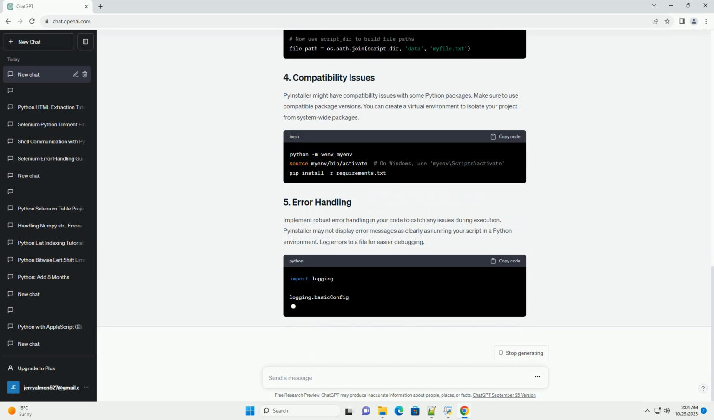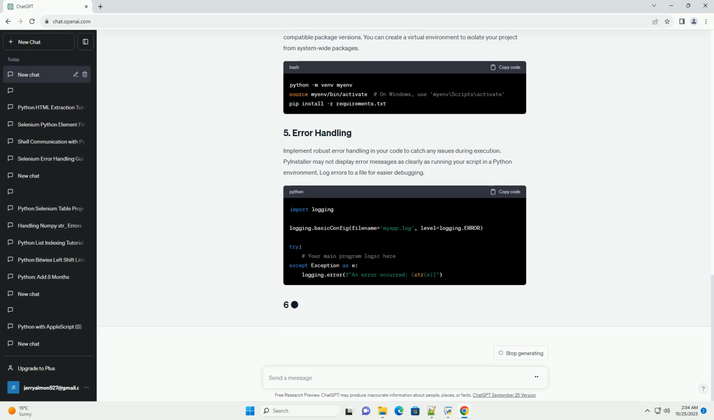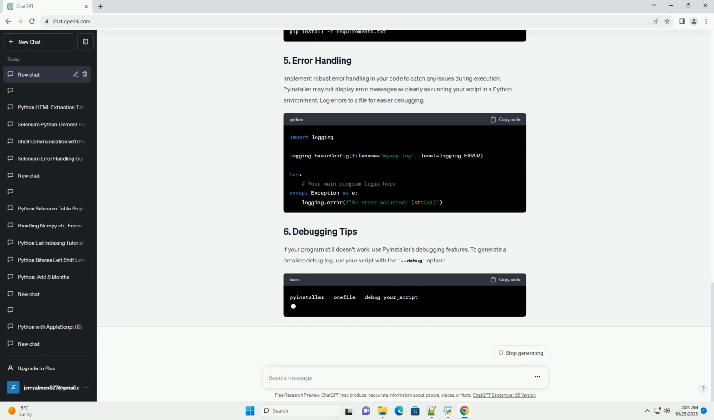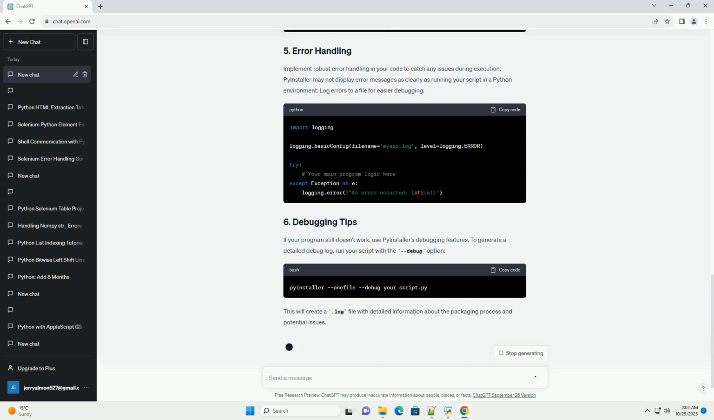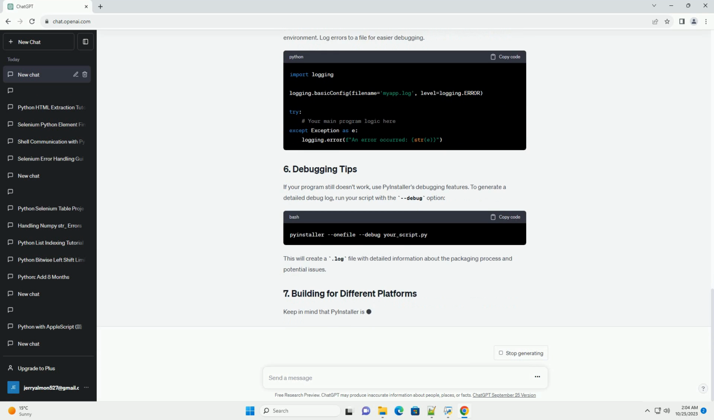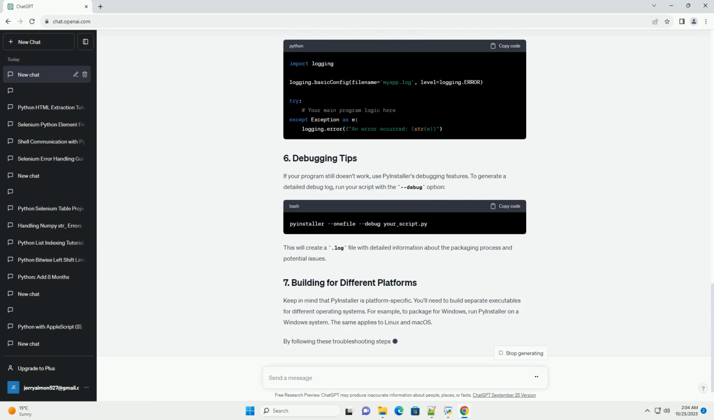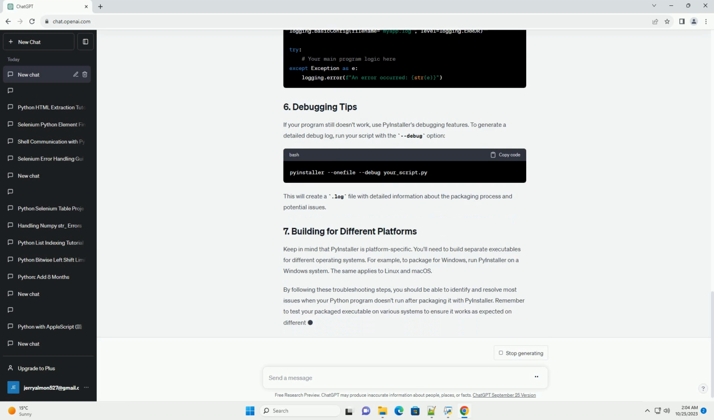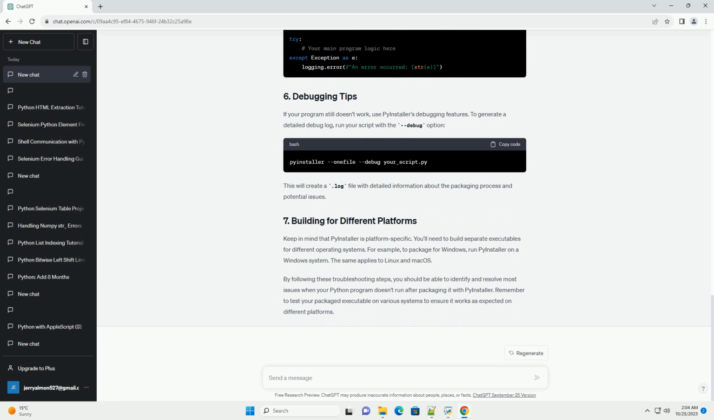Sometimes, PyInstaller may not correctly detect all dependencies of your script. To ensure all dependencies are included, use the hidden import option during the packaging process. Replace your_dependency with the name of the missing dependency and your_script.py with your script's file name.